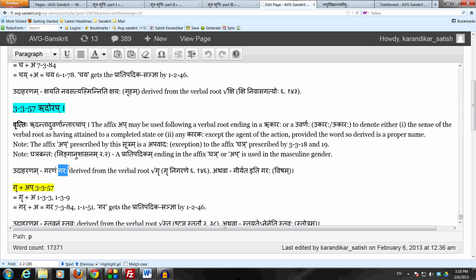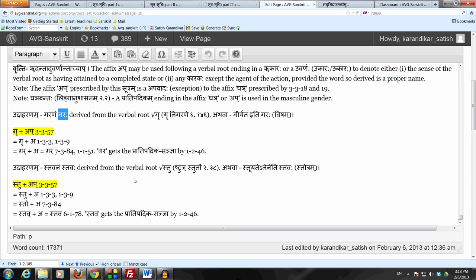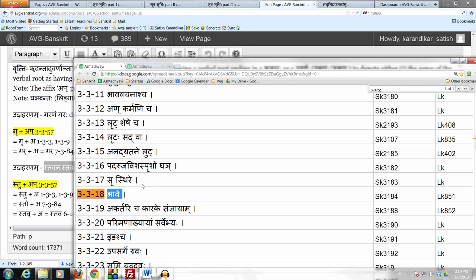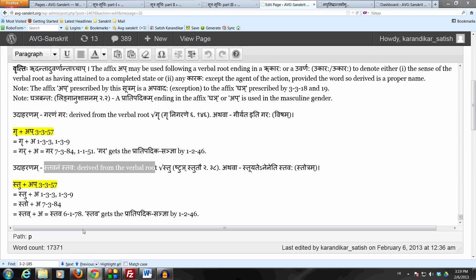Now let's take a dhātu which ends in the uvarṇa. Let's take ष्टुञ्, ṣṭuñ stutau, from the adādi gaṇa. So here we apply 3.3.57 again. We can apply it in the sense of bhāve, in the sense of stavanam stavaḥ, the act of praising, the completed act, the action of praising. So स्तु plus अप् by the sutram 3.3.57 in the sense of bhāve. We do have a verbal root ending in the uvarṇa, in this case the ukāra. So we are allowed to add this affix अप्.